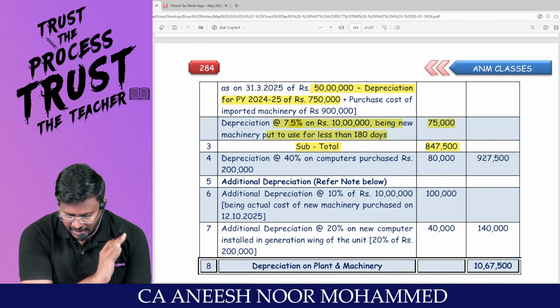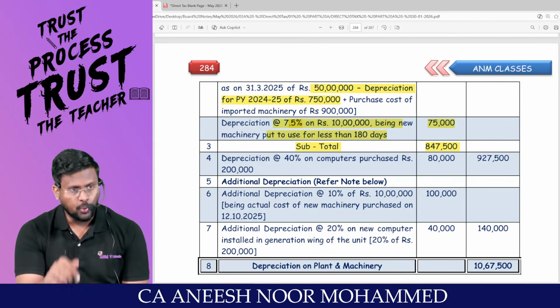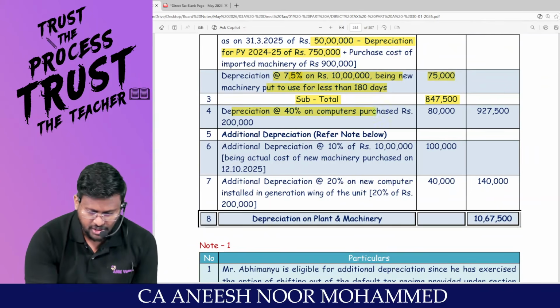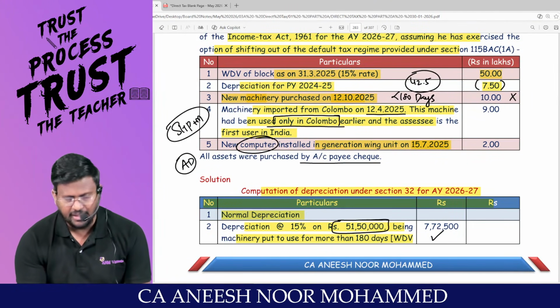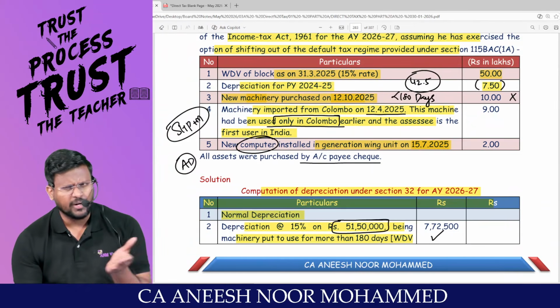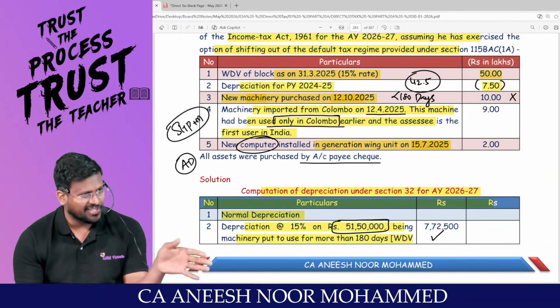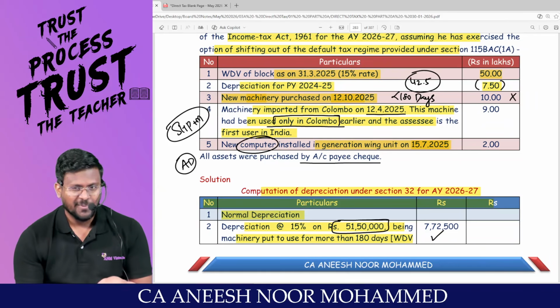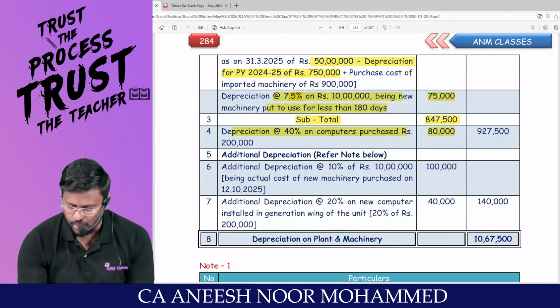I have taken care of the normal depreciation for the plant and machinery. Am I right? One more item is there, called what? Depreciation for computer. Sir, is the computer put to use for more than 180 days or less than 180 days? More than 180 days. On 15th of July itself it is put to use. From 15th of July till 31st of March, it will be more than 180 days. Sir, so 2 lakh into 40% comes to 80,000.